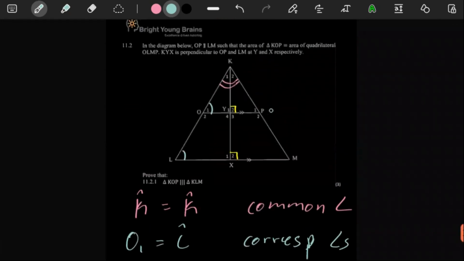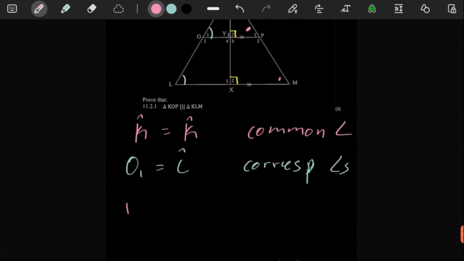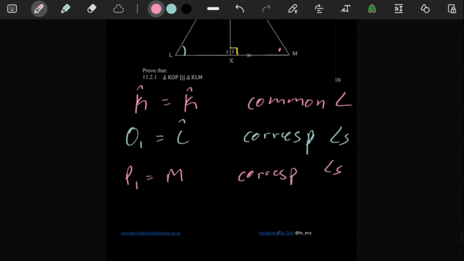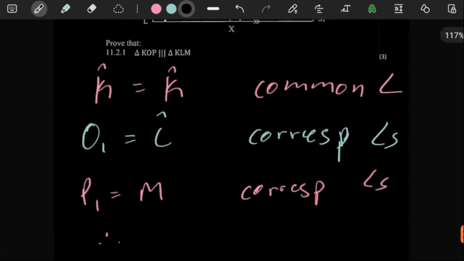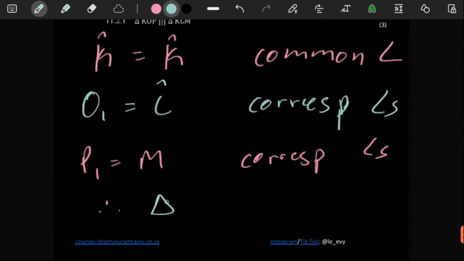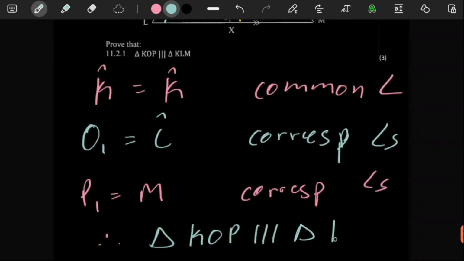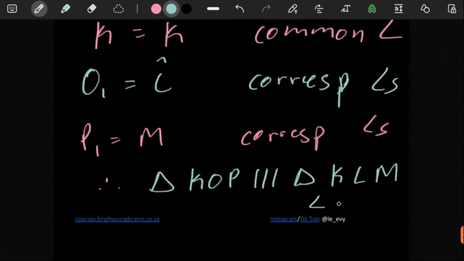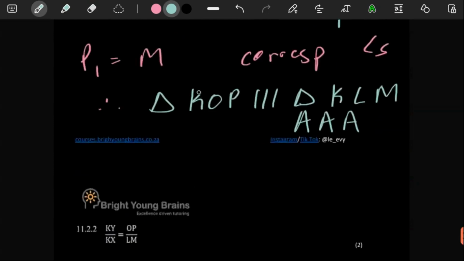And then lastly, P1 is equal to M, also corresponding angles. This one is one of those easy ones. And then you can say, therefore, triangle KOP is similar to triangle KLM. The reason is just angles. So I've shown the 3 angles are equal to each other. That's how those triangles are similar. So that's not too bad.